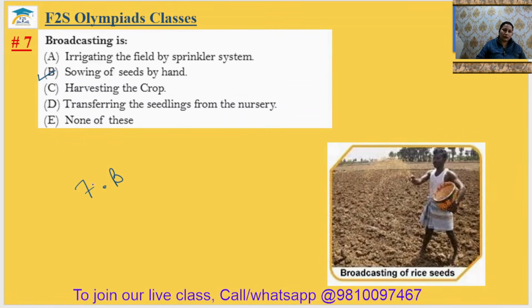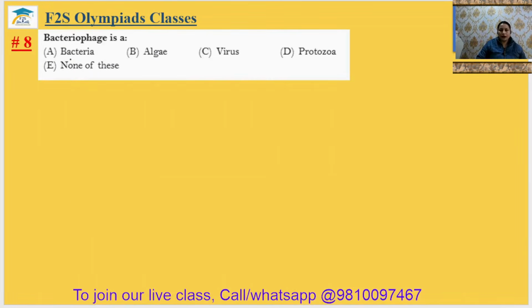Seventh answer will be option B. Question number 8. Bacteriophage is a virus that needs bacteria to survive. Bacteriophage is the virus that needs bacteria for its survival. So that's why the eighth answer will be option C.